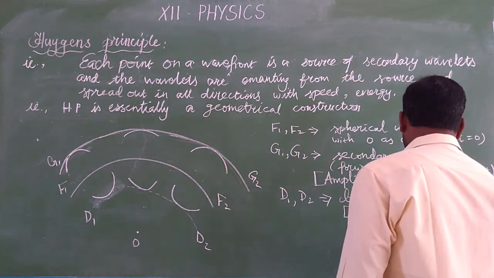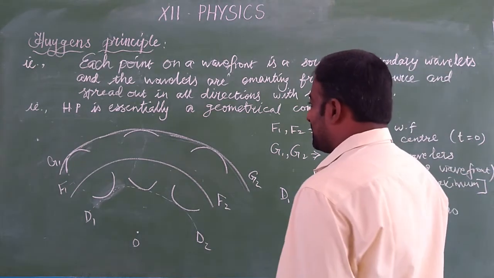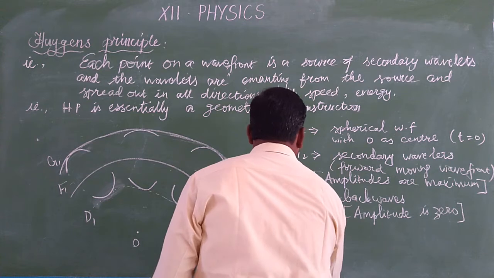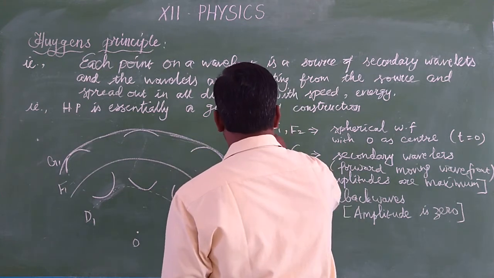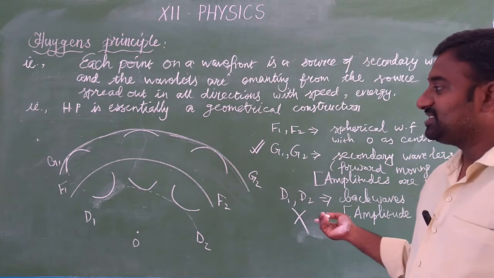Only the secondary wavelets are possible. This is from the Huygens principle.